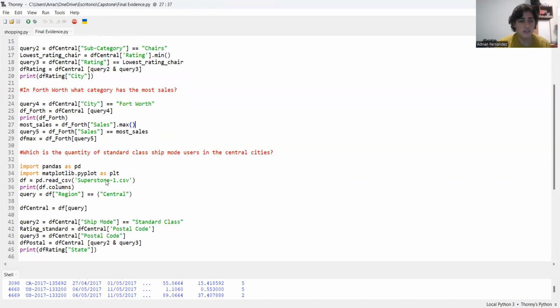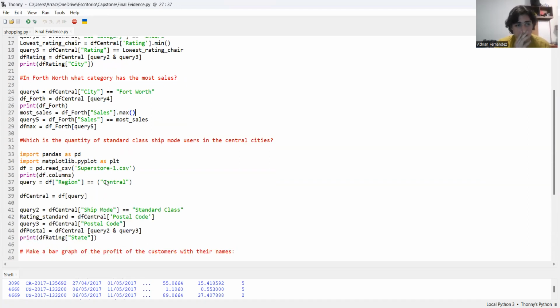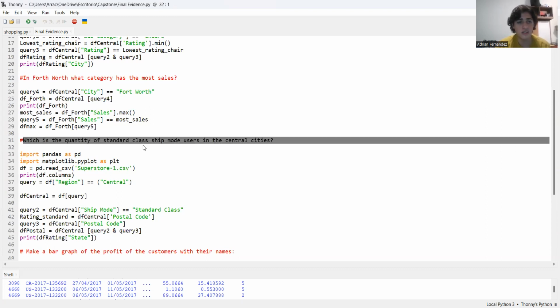The third question, and the last one of the questions, was: what is the quantity of standard class ship mode users in the central cities?